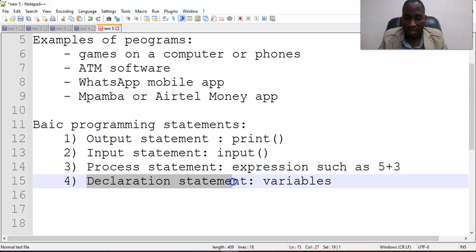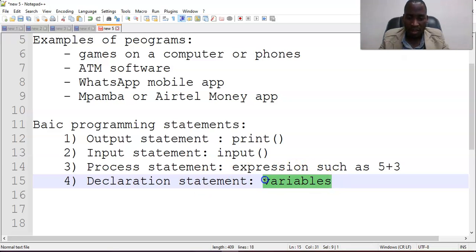Then lastly we have the declaration statement. This one is used to create containers in our program, which we call variables, that are used to store program data. When we ask a user to enter something, that data must be stored somewhere. So we need to create a container for that. So declaration statements are there to create these variables. So when the variable is created, then we can put some value in it for our program. We are going to see this in our series of videos.